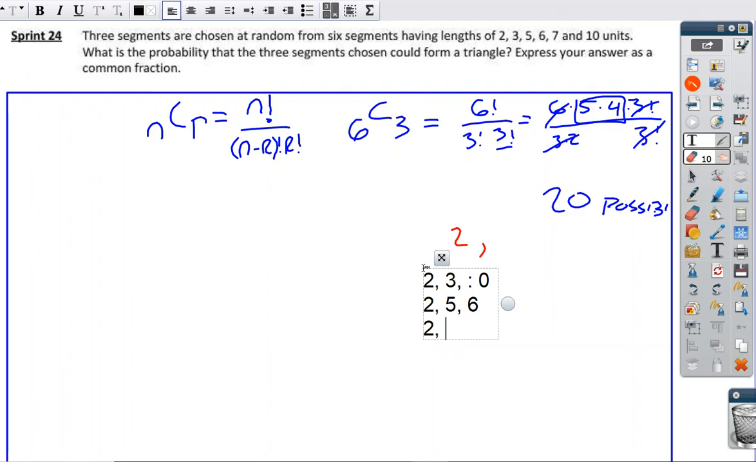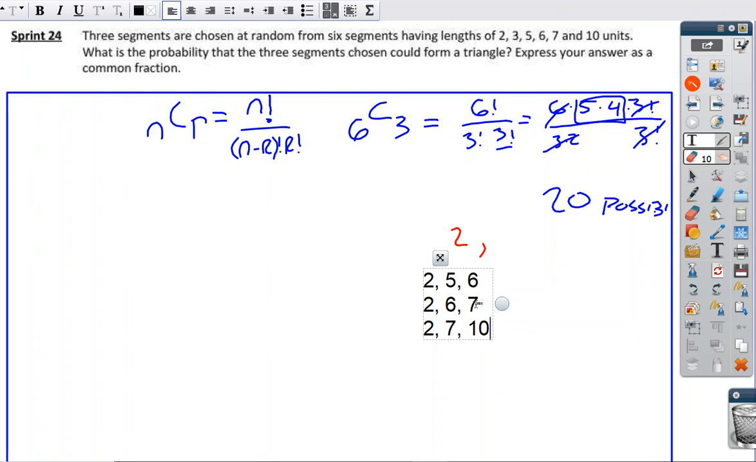So I could try 2 and 6, and then 6 plus 2 is 8, so that's more than 7. But 6 plus 2 is not bigger than 10, so that does not work. So I'm going to get rid of this so I don't get confused. All right. So then I could have a 2 and a 7. 2 plus 7 is 11, so then the 10 would work as well.